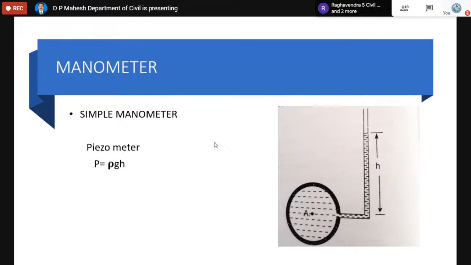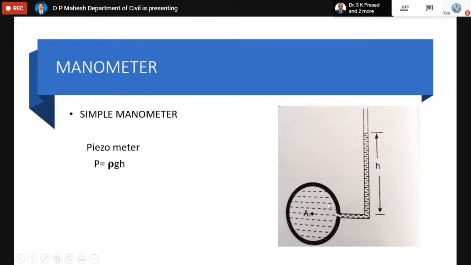That circular one indicates the pipe which carries a fluid under pressure. The center point is A, and normally we measure the pressure at the center. That's why it is called the pressure center. This is the cross section of the pipe. So how do we find the pressure using this glass tube which bends at a right angle, which is called a piezometer?